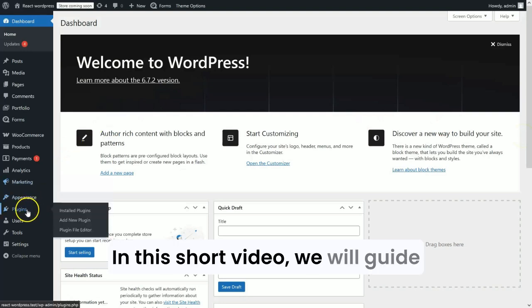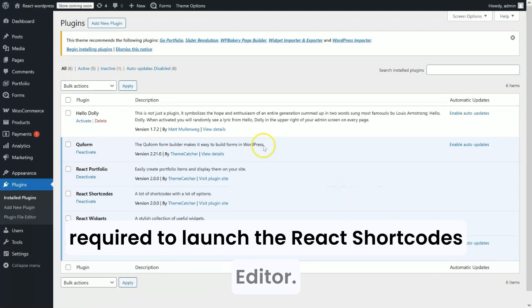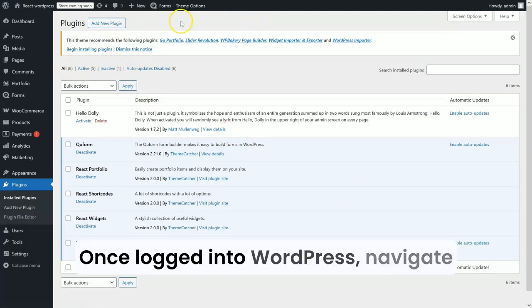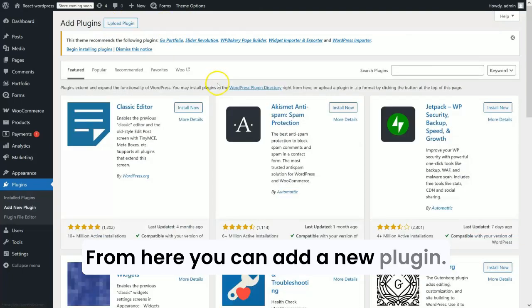In this short video, we will guide you on the installation of the plugins required to launch the React Shortcodes editor. Once logged into WordPress, navigate to the Plugins section. From here you can add a new plugin.